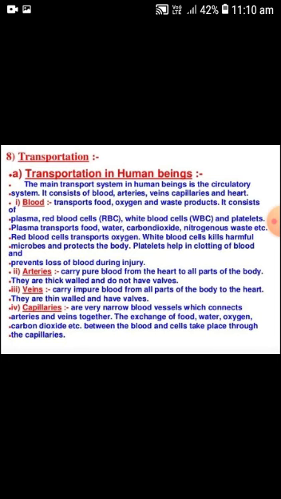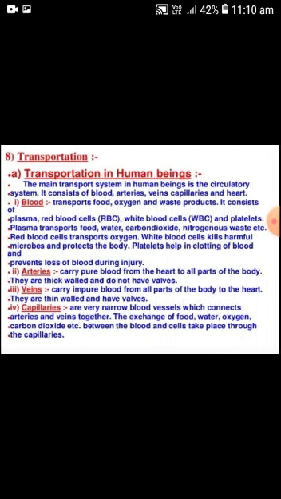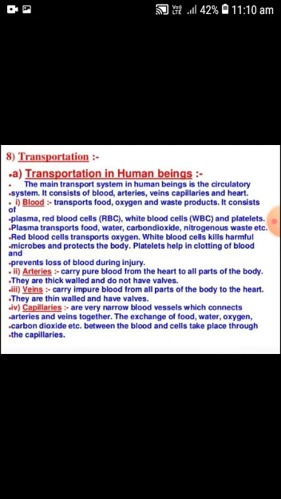When we talk about the composition of blood, human blood is formed of two components: one is blood plasma, another is blood corpuscles. The blood plasma is a pale straw colored, non-living fluid matrix of blood. It forms about 55 to 60% of blood and is formed of water 90 to 92%, inorganic salts 1 to 2%, protein 7 to 8% and other organic and inorganic substances.